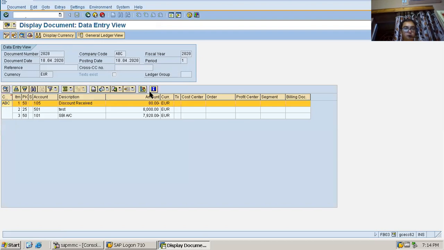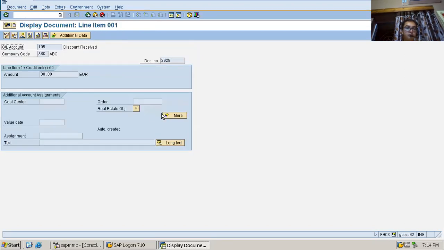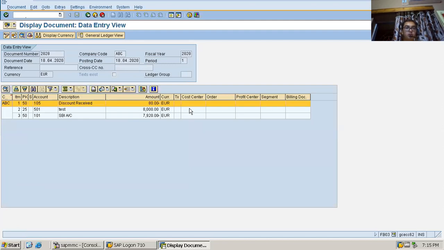Now I'm entering into the discount received. The 80 discount is coming, absolutely fine. So this is the process of manually entering the discount in the automatic payment run.